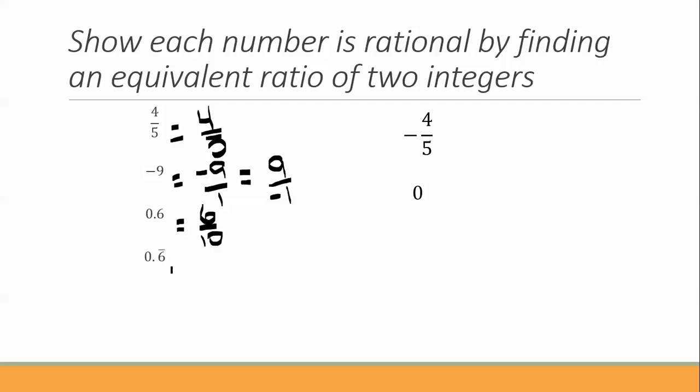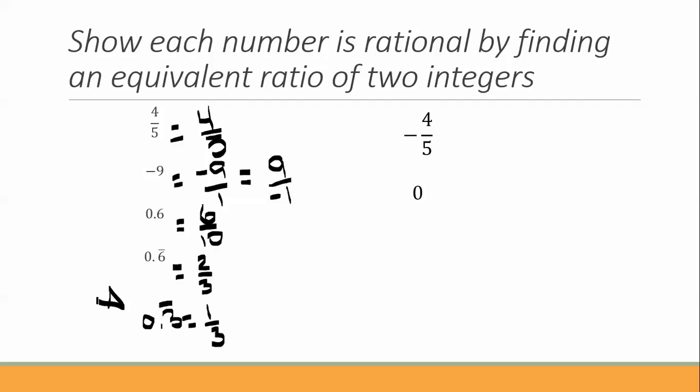0.6 repeating and also 0.3 repeating are two that you're going to probably have to memorize. 0.6 repeating is equal to 2/3. 0.3 repeating is equal to 1/3.